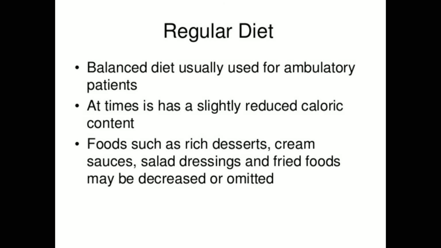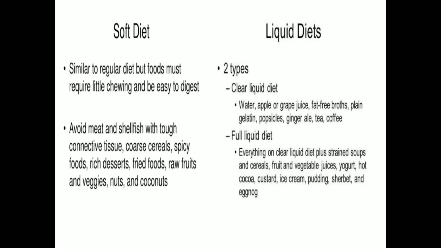Like in case of a mild fracture, or just after some trauma, you can have this regular diet. Rich foods like dessert and cream can be provided, and fried foods may be decreased or omitted sometimes.